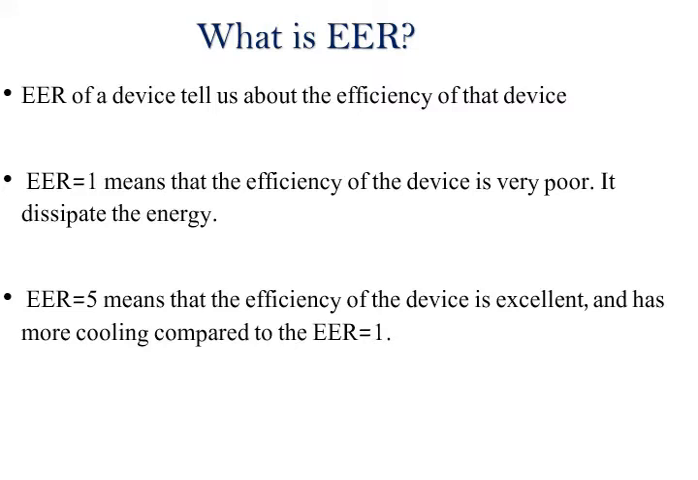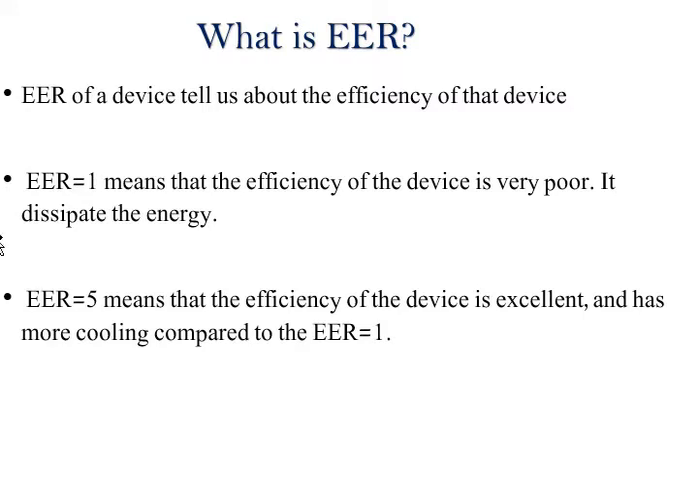So if we define EER in a technical way, the energy efficiency ratio is equal to the cooling produced by that device divided by the input electrical power taken. So it's the ratio of cooling capacity to the input electrical power. If it is 1, it means very poor cooling is produced for the same electrical input. If it's 5, it means 5 times more cooling is produced than the electrical input to this device.